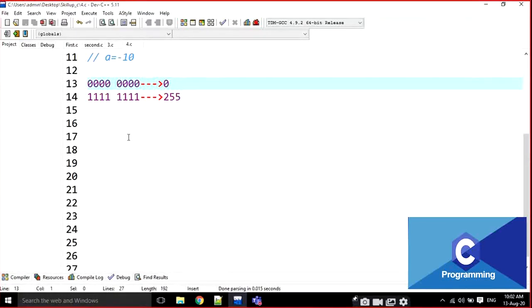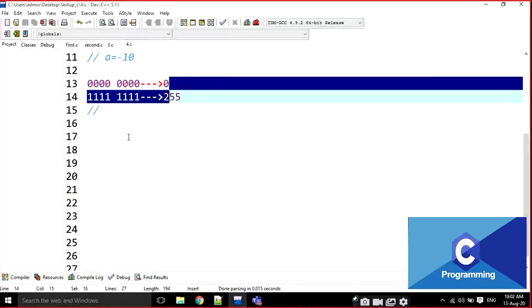Just listen carefully, students. It is some confusing stuff, but not very important. But we have to know that an unsigned integer can represent 0 to 255.